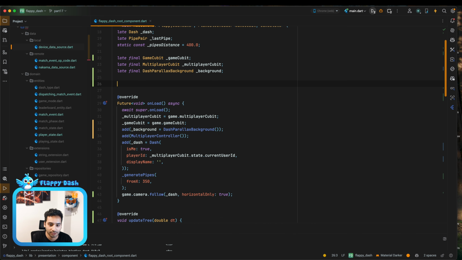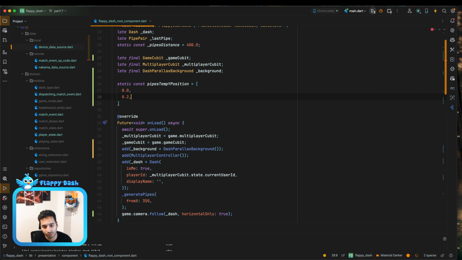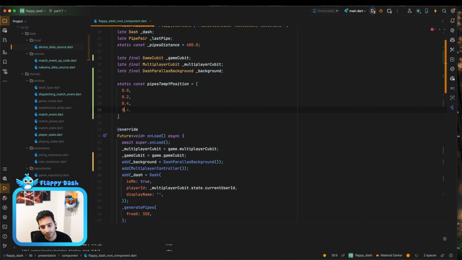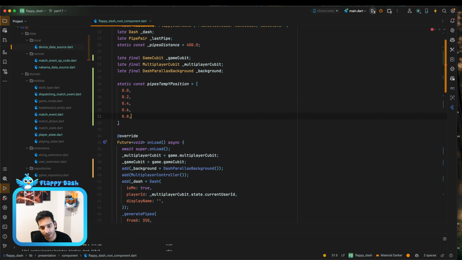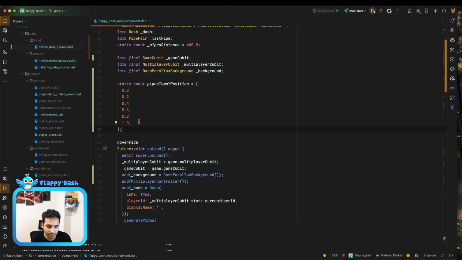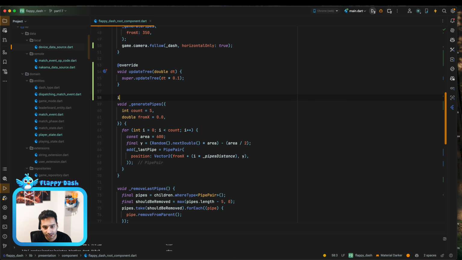And yeah, so let's define it here. For example, a static const pipes temp y position, and it's going to be 0 and 0, 0 and 2, 0 and 4, 0 and 6, 0 and 8, and 1.0. So this is something that we are going to show. And also we need to have a counter here.